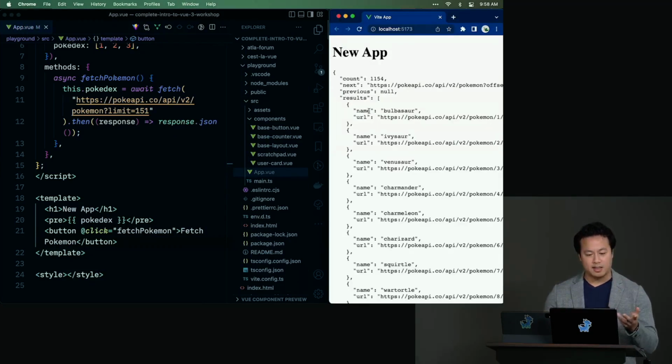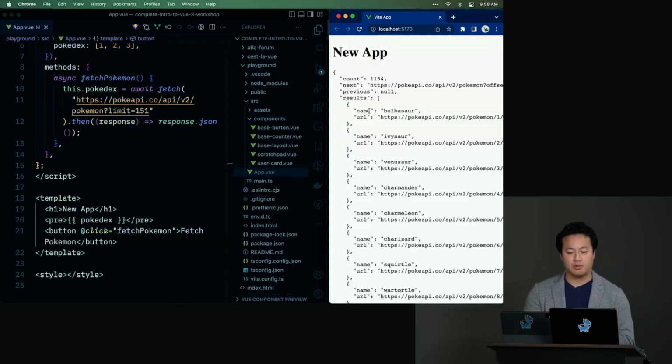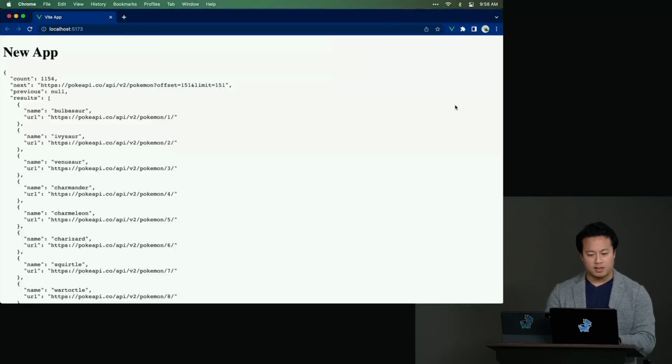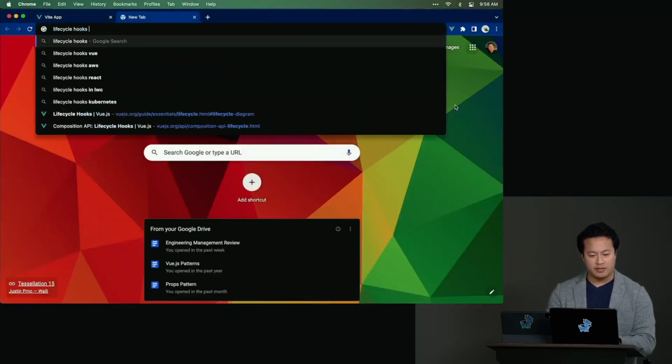This is exciting. But if we think about the real-world scenario, while there are cases where you'll be running async functions on specific user interactions, the reality is a lot of times when someone's loading a page, that's probably when you're actually going to want to fetch that data. And more importantly, you want to fetch it at a specific time frame. And so this is where the concept of lifecycle hooks comes into play when we're talking about front-end frameworks. And I think most of them do have them. So let's take a look at the diagram for lifecycle hooks for Vue.